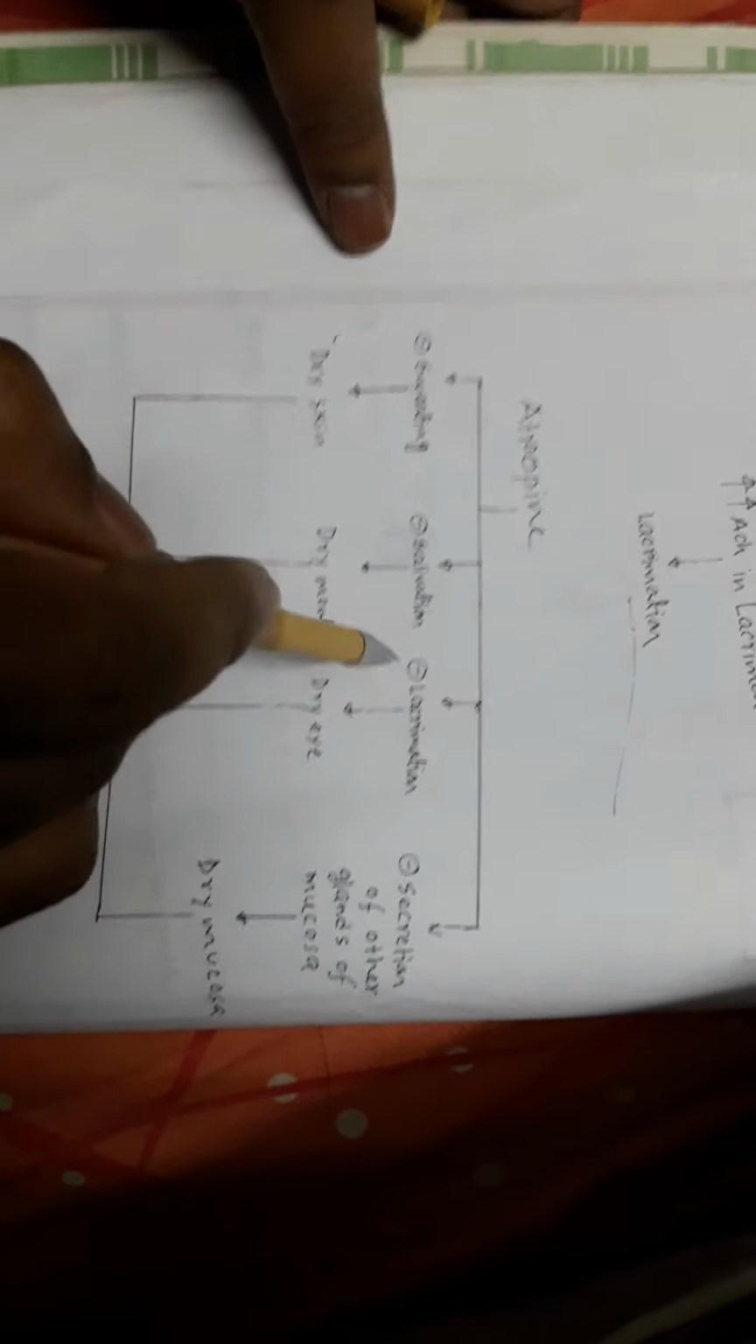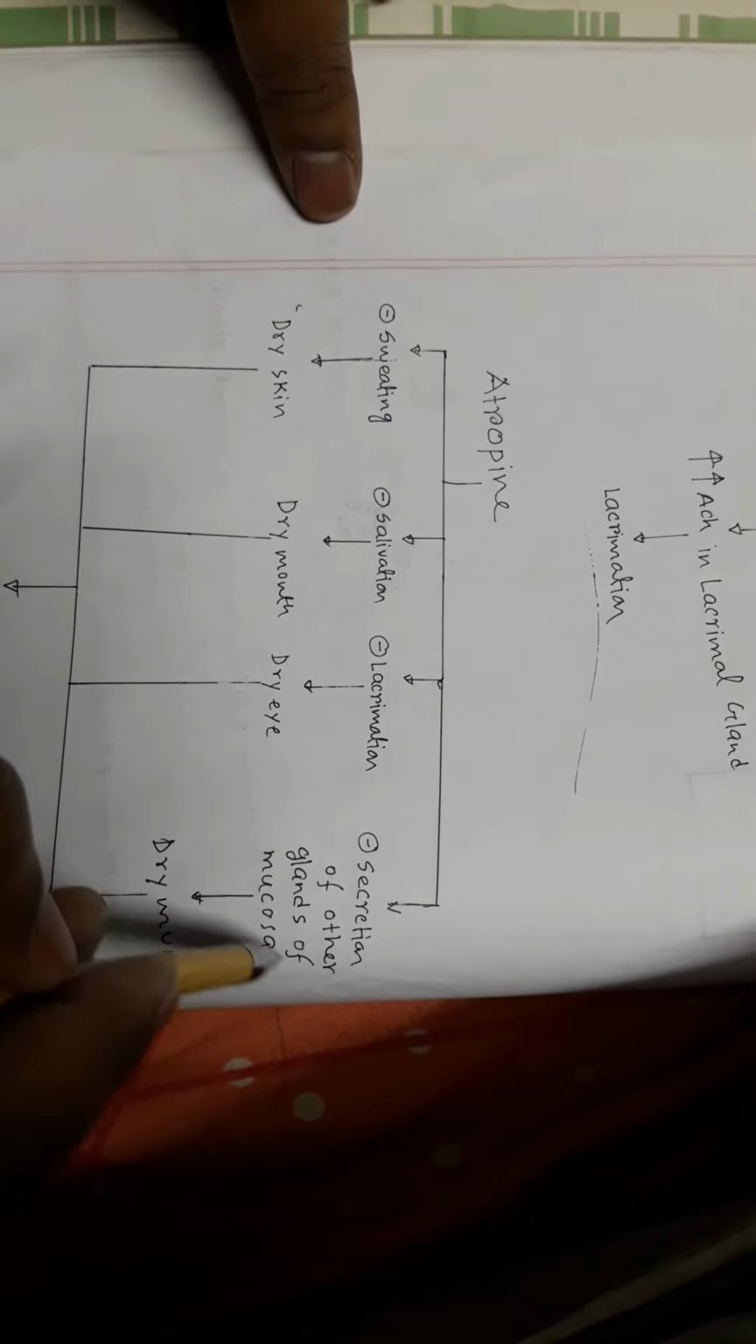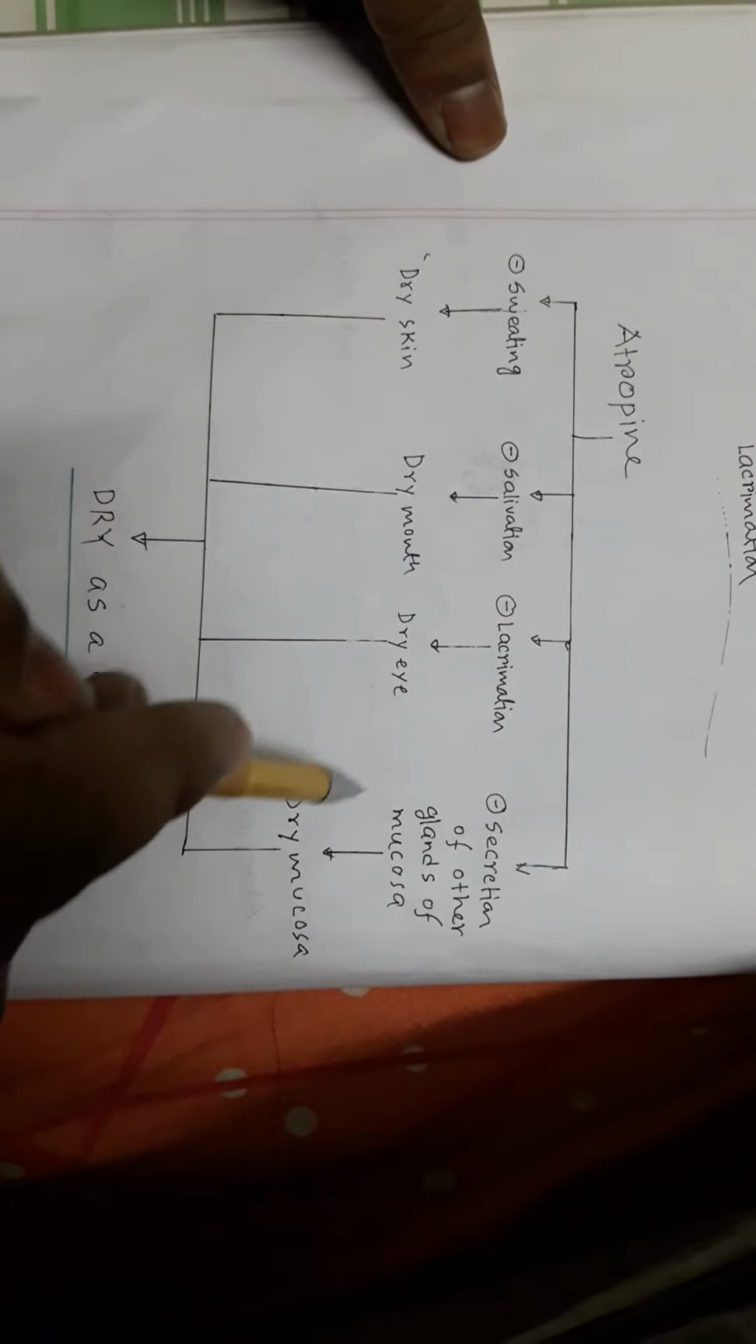So what is the effect of atropine? Atropine actually inhibits your sweating. This leads to dry skin. Atropine inhibits your salivation. This leads to dry mouth. Atropine inhibits your lacrimation. This leads to dry eye. And atropine inhibits the secretion of glands of the mucous membrane. So this leads to dry mucous membrane. So all these, dry skin, dry mouth, dry eye, we collectively call it dry as a bone. This is the significance of dry as a bone in atropine or Datura poisoning.